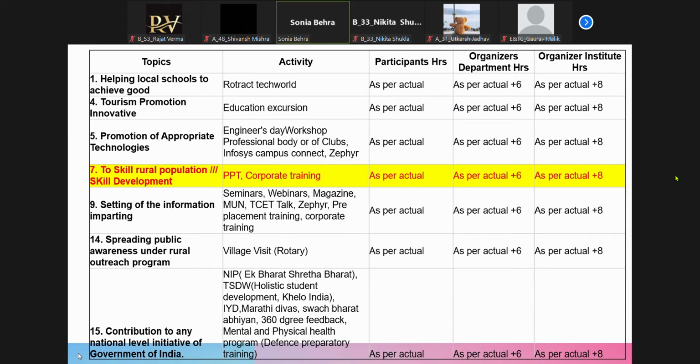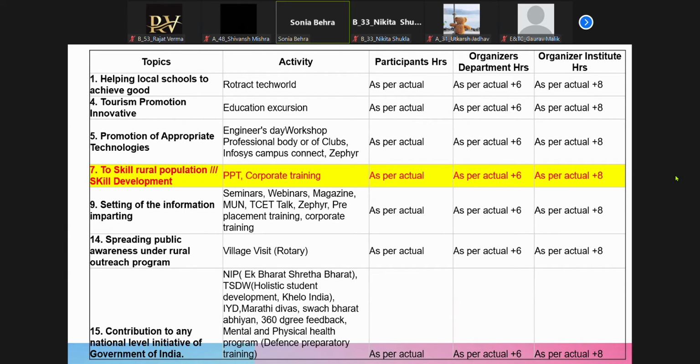The last one, which the college does, is contribution to any national level initiative of the Government of India. You are in Swachh Bharat Abhiyan, you are doing some TSDW activities, then there is 360 degrees feedback, then you have DigiLocker. If you are doing anything related to this, you will get your marks, your hours over here.